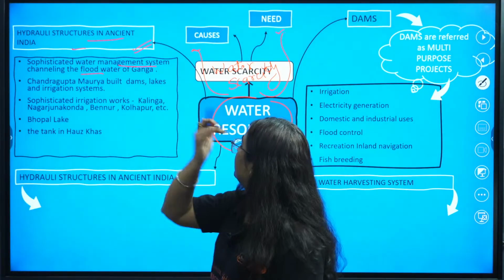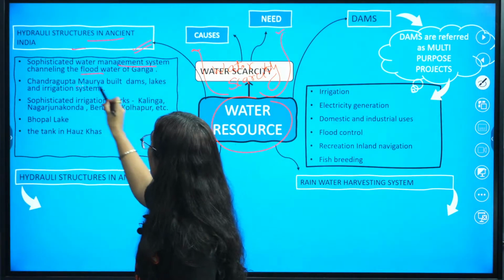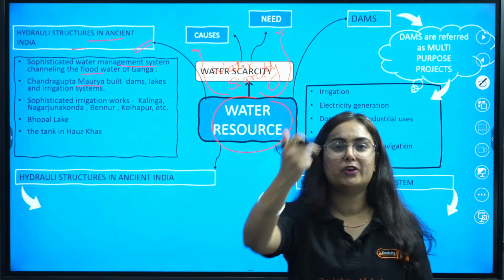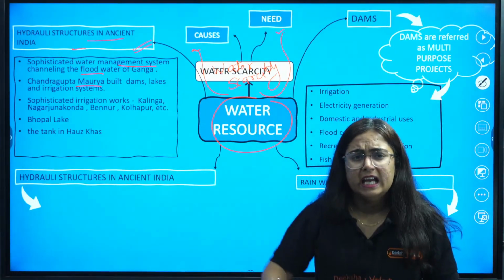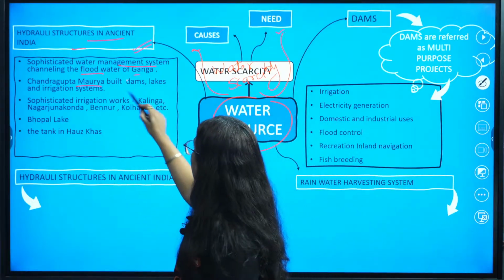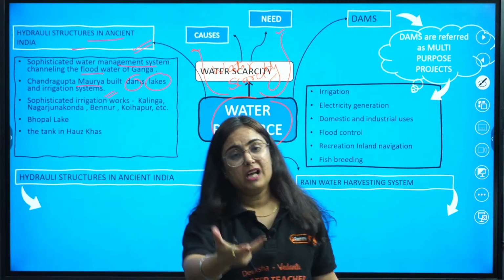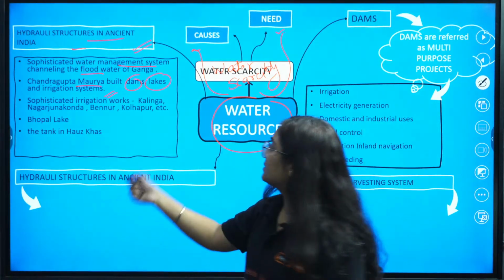So there were certain things. Chandragupta Maurya, we know that in the Mauryan dynasty, the greatest ruler, the founder of the Mauryan dynasty was Chandragupta Maurya. He did many works. He constructed dams, lakes and irrigation systems also. Even we have found certain sophisticated systems in Kalinga.